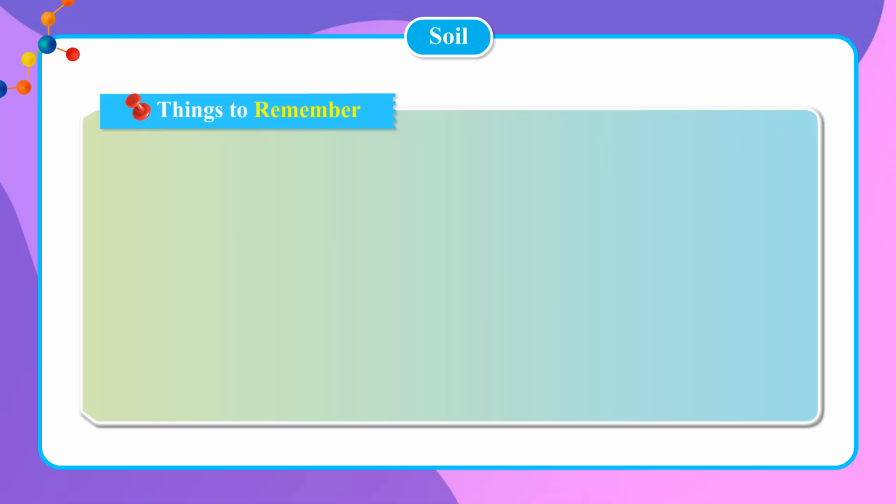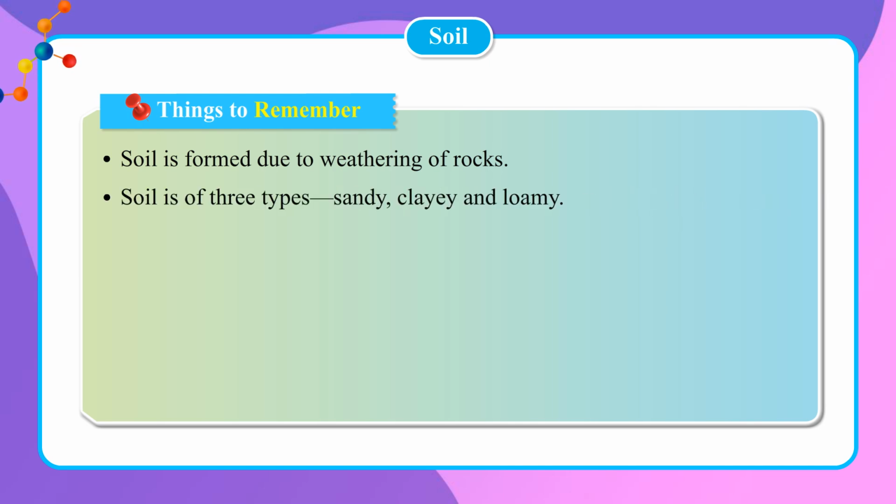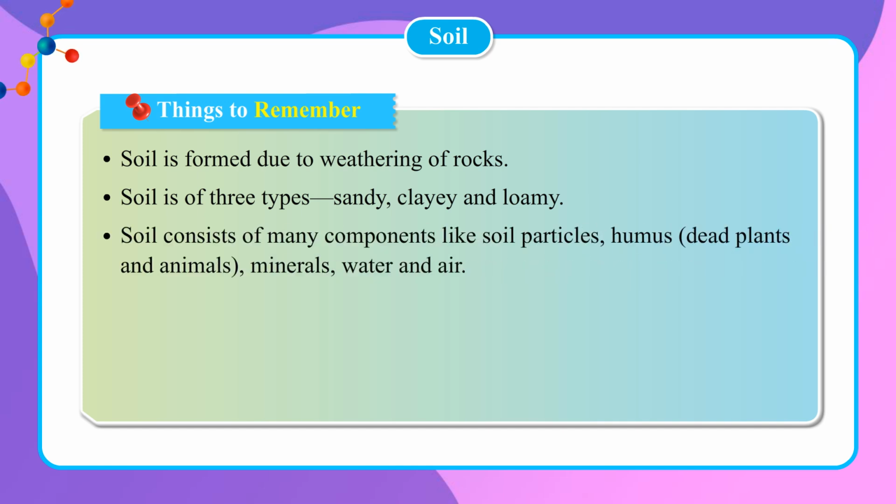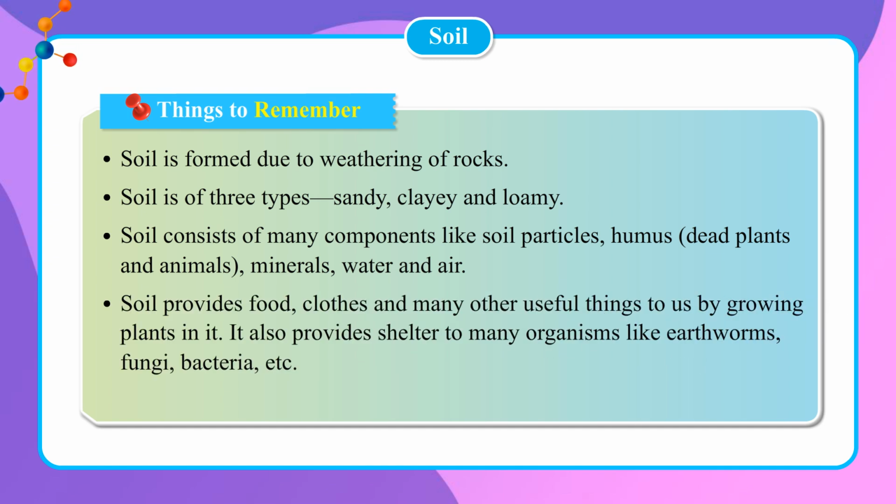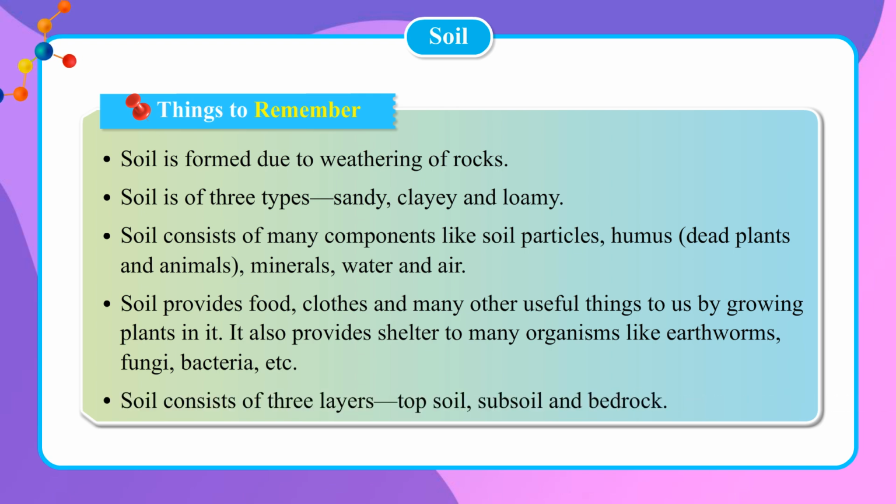Things to remember. Soil is formed due to weathering of rocks. Soil is of three types: sandy, clayey and loamy. Soil consists of many components like soil particles, humus, dead plants and animals. Soil provides food, clothes and many other useful things to us by growing plants in it. It also provides shelter to many organisms like earthworms, fungi, bacteria, etc. Soil consists of three layers: topsoil, subsoil and bedrock.